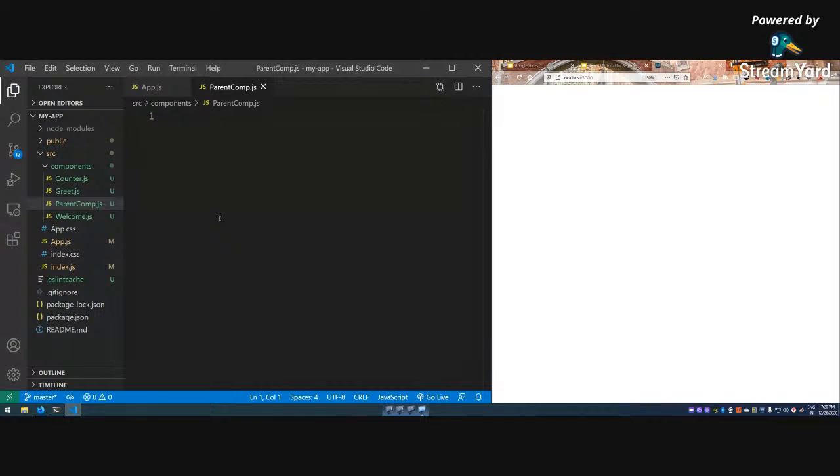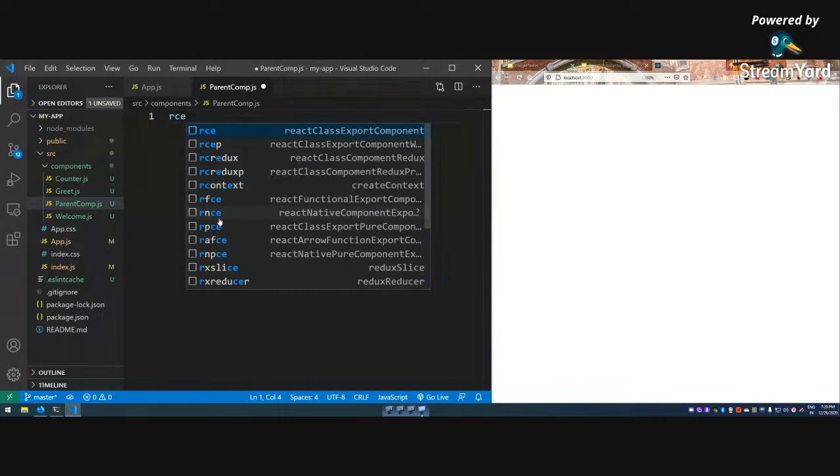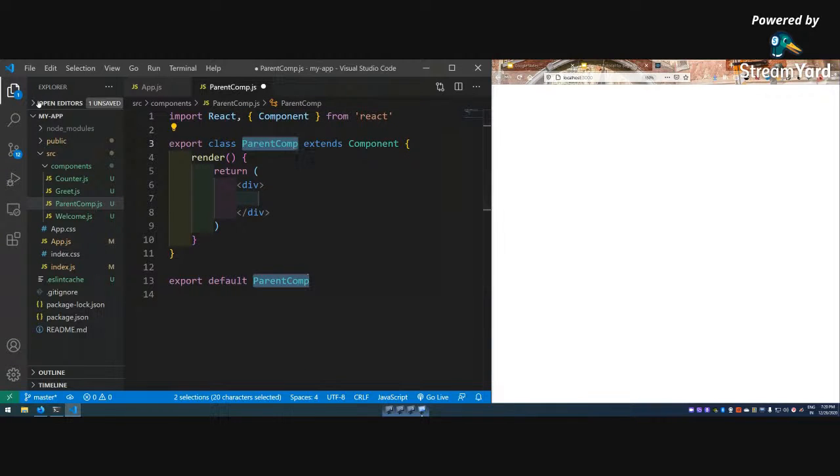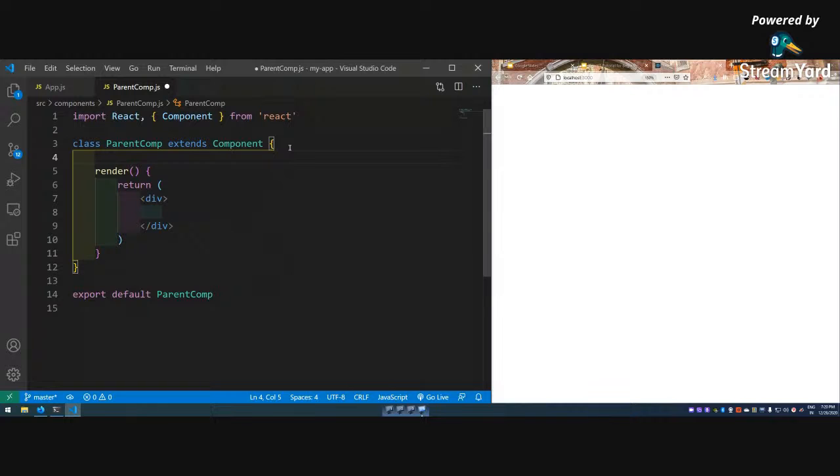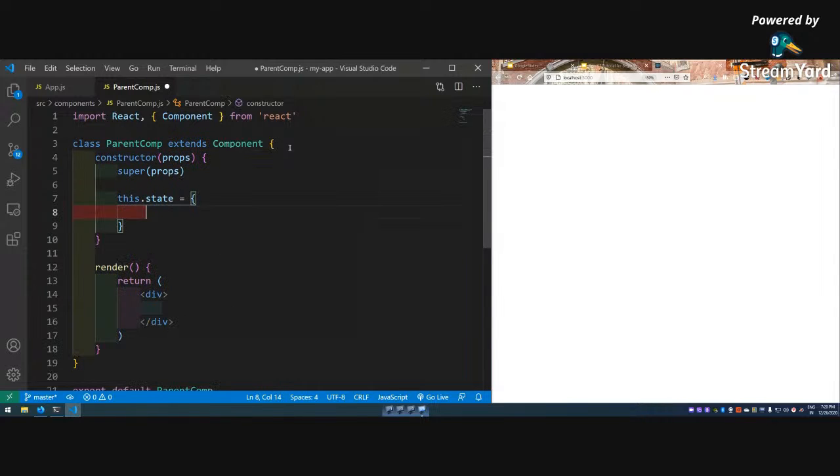Okay, so RCE, Control B, remove the named export, and here after that our const. Here I will be having a parent name, a state variable.